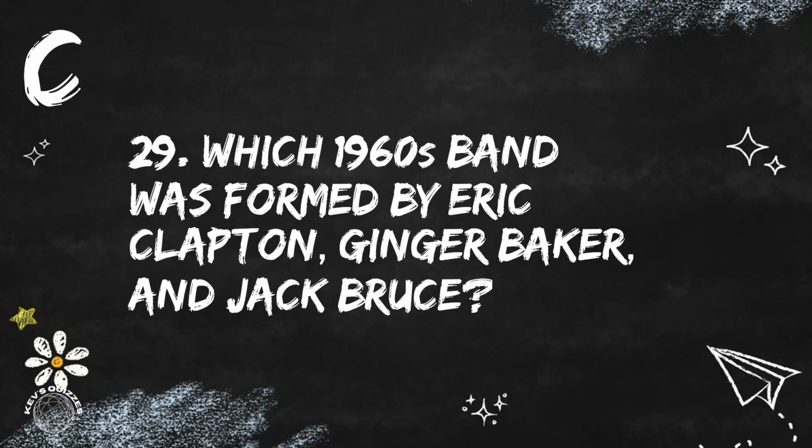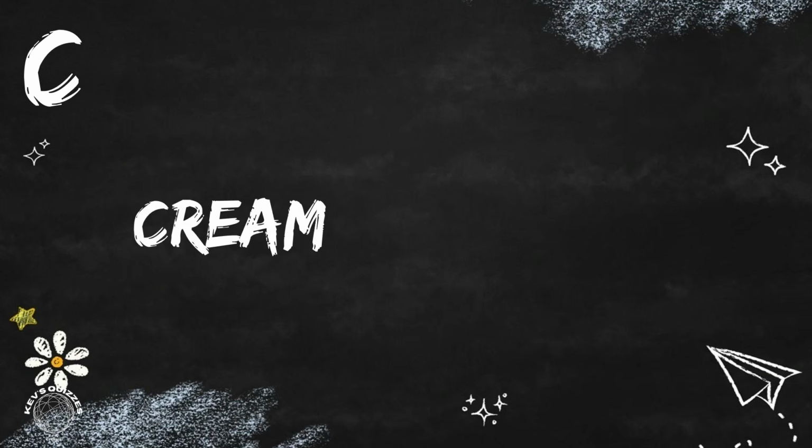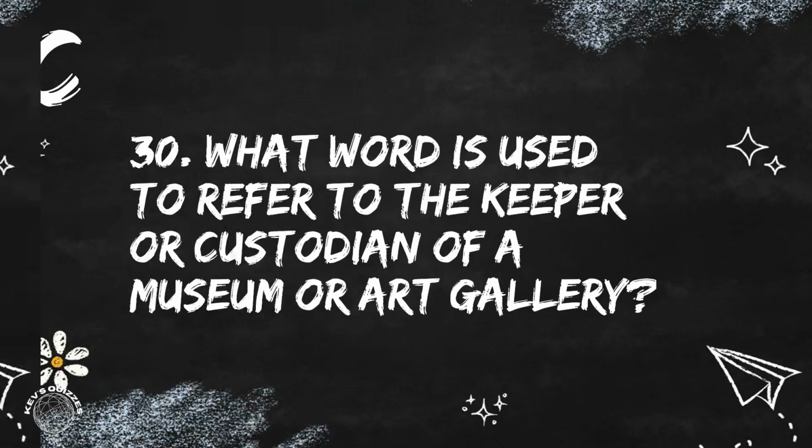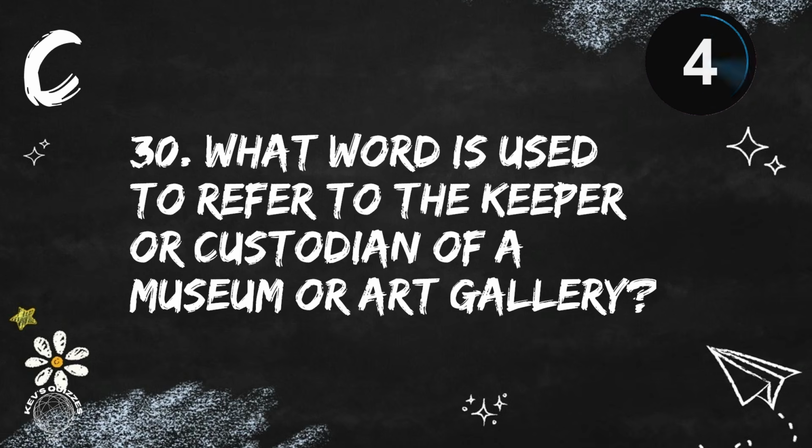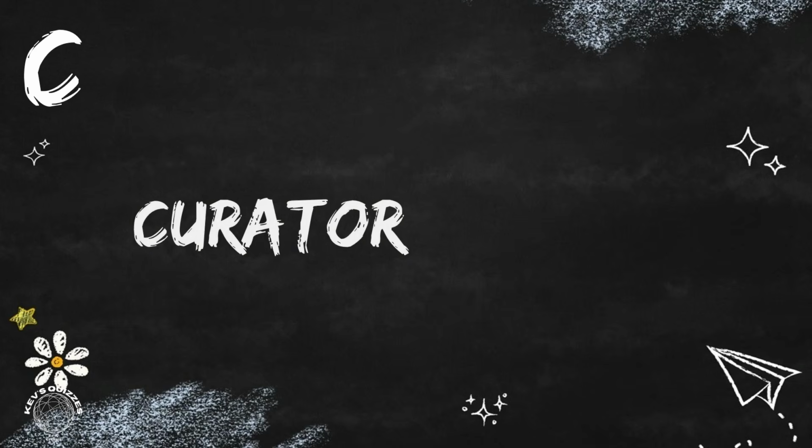On to question 29. Which 1960s band was formed by Eric Clapton, Ginger Baker, and Jack Bruce? The band was Cream, one of the most influential rock supergroups of the 60s. Question 30. What word is used to refer to the keeper or custodian of a museum or art gallery? That's a curator.